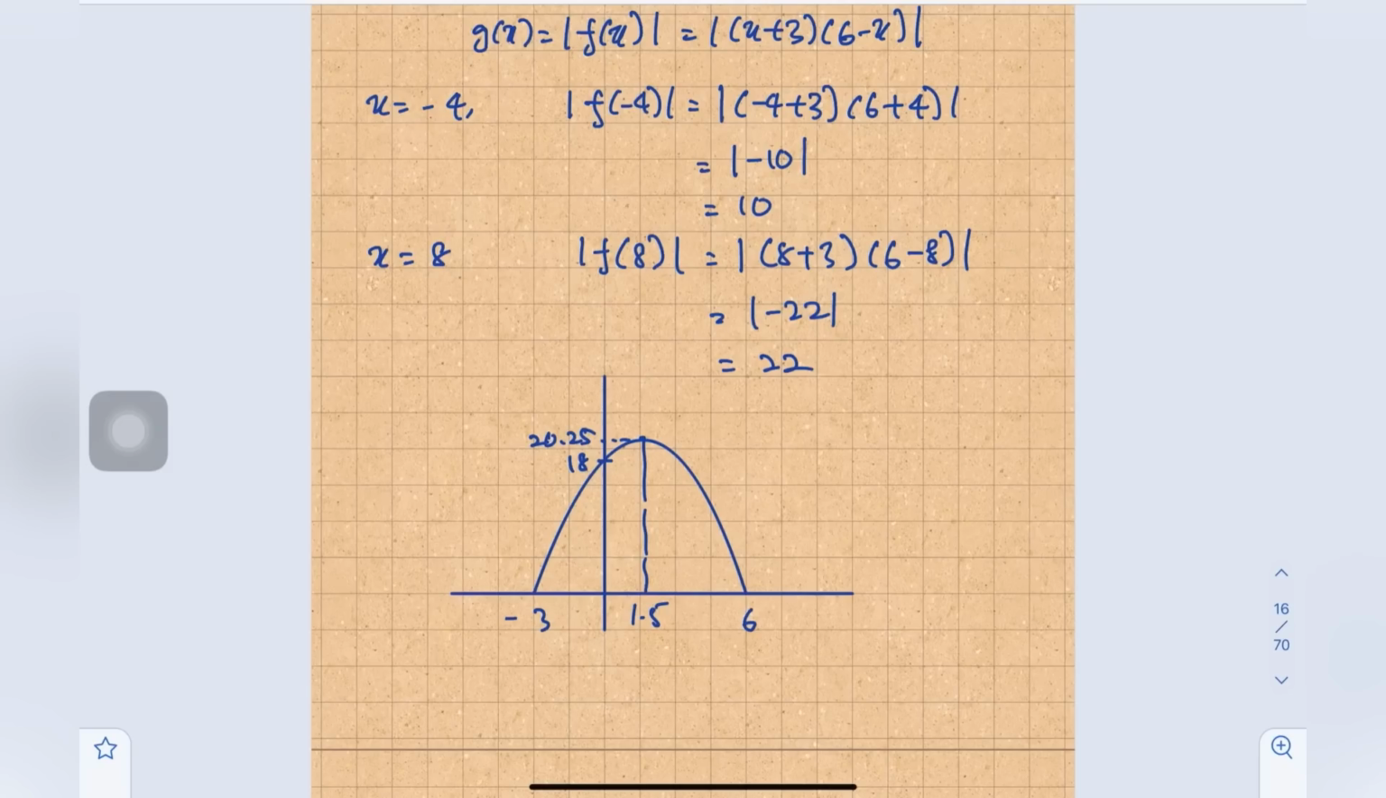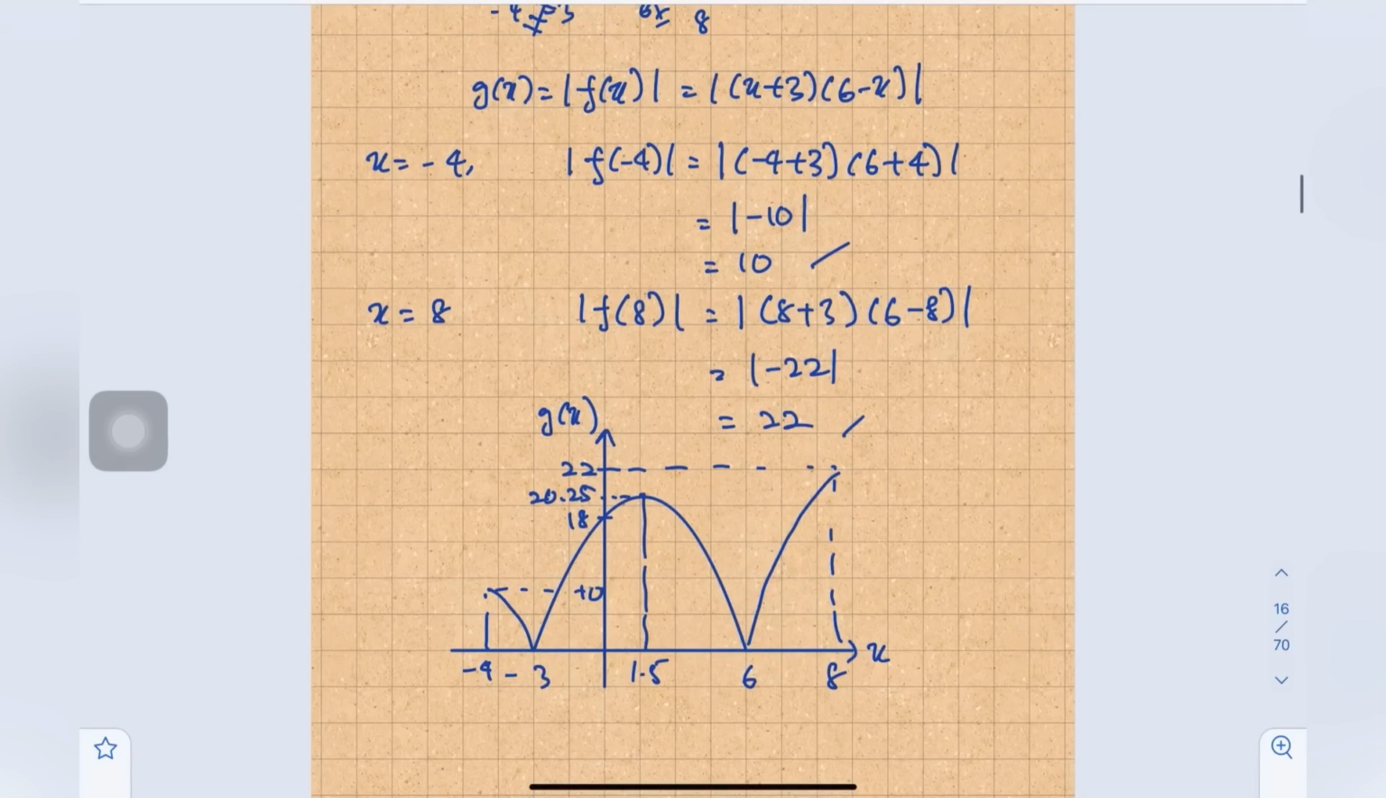Okay, so then this one curve dia tadi 4, 10 and 22. So kecil je lah, sikit je. Okay, sorry. This one 10. Okay, 22 atas lagi. Okay, so this one 22. Okay, this one negative 4. And this one 8. Okay, label graph x and g(x). Okay, so this is our graph.